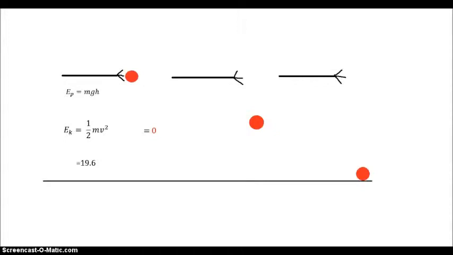Now let's pause the ball halfway down. The ball again has potential energy and kinetic energy, but the height has gone down and the velocity has gone up. Because of conservation of energy, the total energy is still 19.6. In the instant before the ball hits the ground, the potential energy is now 0 because the height is 0, and all of the energy has been transferred to kinetic energy, and we can solve for that equation, which will again equal 19.6 because of conservation of energy.